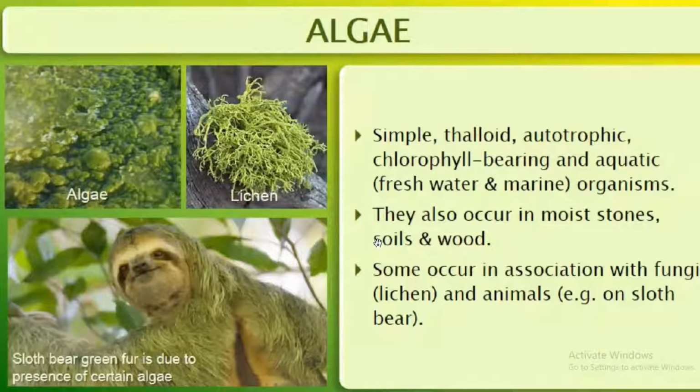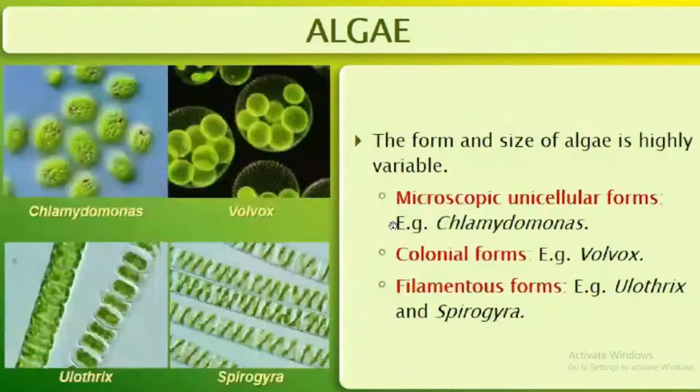The next characteristic: the form and size of algae is highly variable. Some are microscopic unicellular forms, example, Chlamydomonas.